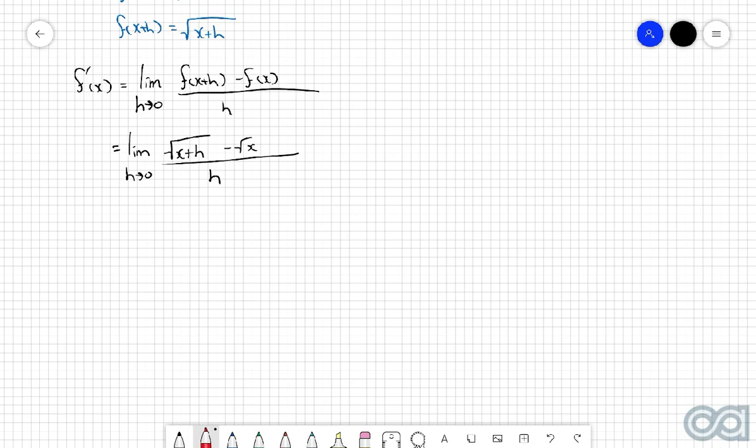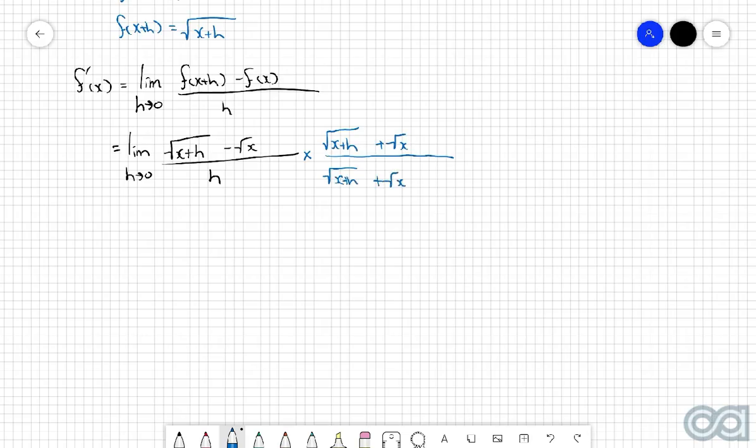Well, we are going to multiply the numerator and the denominator by the radical conjugate of the top. Now, if you need a reminder about what a radical conjugate is, it would be something like this. The square root of x plus h plus the square root of x.